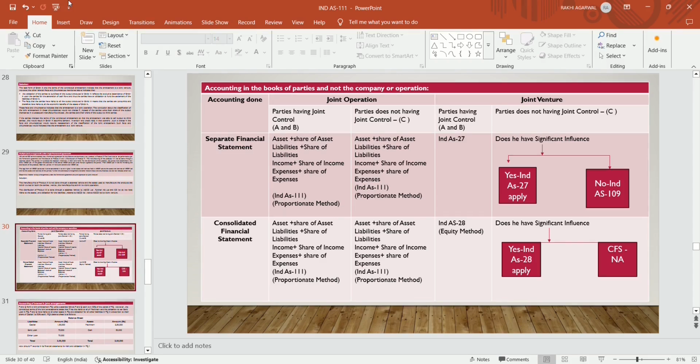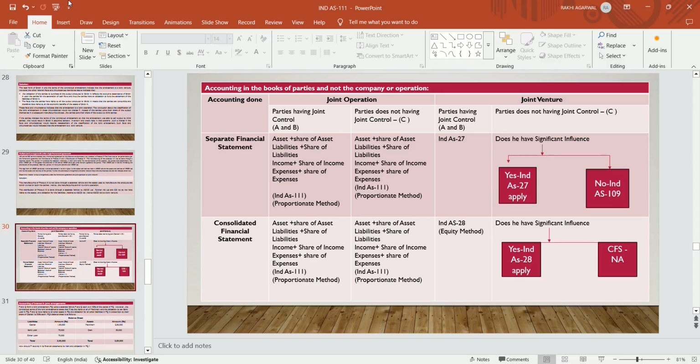So in that case, what happens in case of joint operation? If A and B have joint control, in case of separate financial statements, Ind AS 111, that is the proportionate method, is applied, that is assets of A plus share of assets in the joint operation, liability of A plus share of liability in the joint operation.